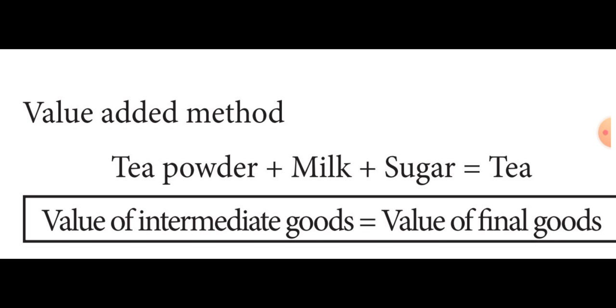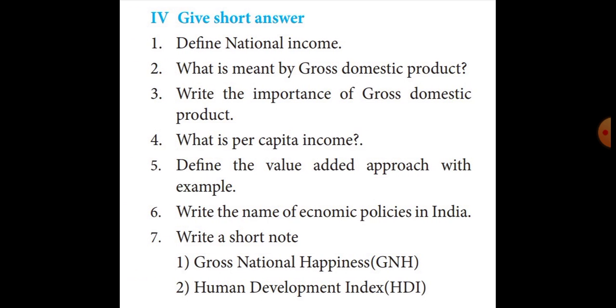Okay, now students, all take your social book. Turn to the exercise pages. Page number 302. Define national income, I already gave that. What is meant by gross domestic product? I gave that in the previous class. Then write the importance of gross domestic product.